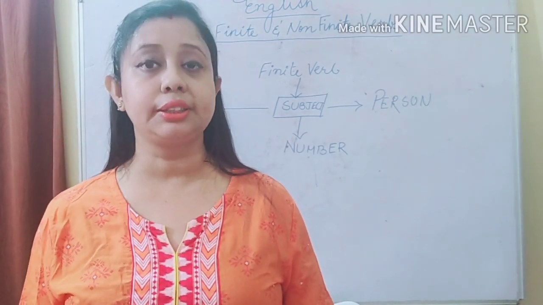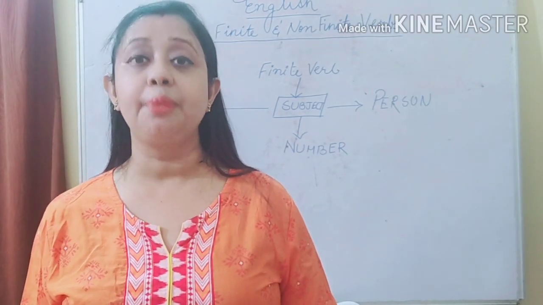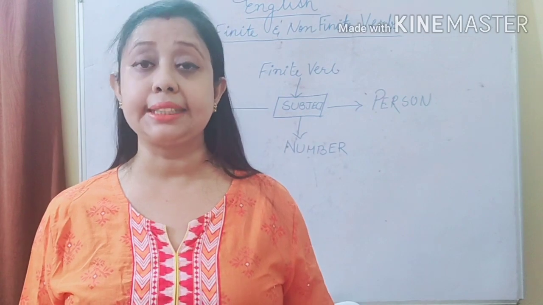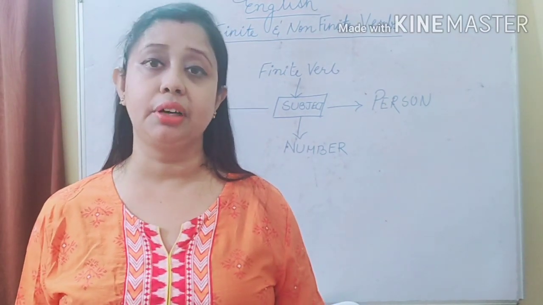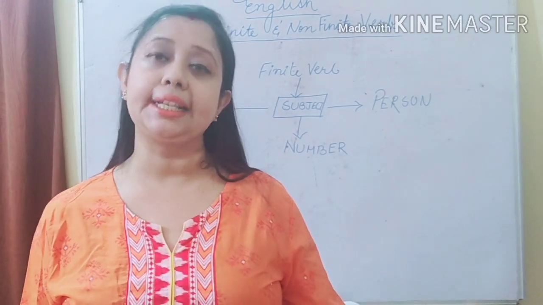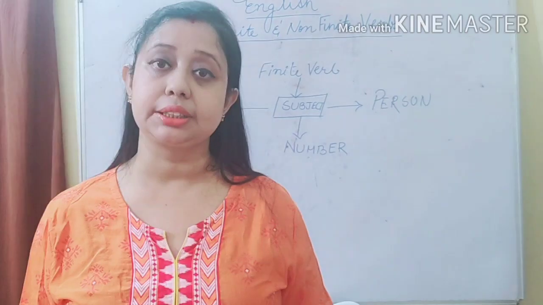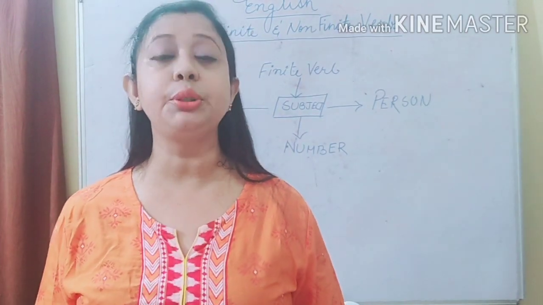We also talked about the two kinds of transitive verb, which are monotransitive verb that has only one direct object, and ditransitive verb which has one direct as well as one indirect object. Then we talked about intransitive verbs, which again have two kinds.